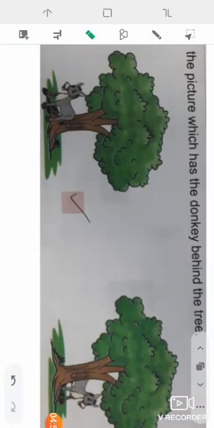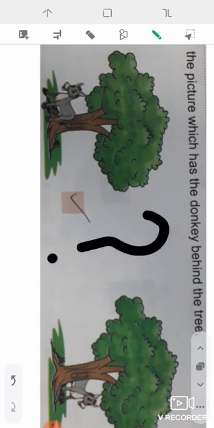In the next picture, there are two trees and two donkeys. Can you see and tell which donkey is standing in front of the tree?